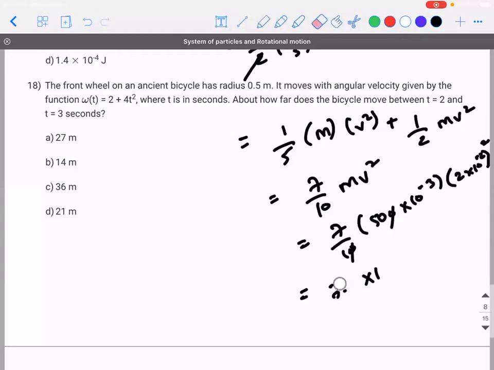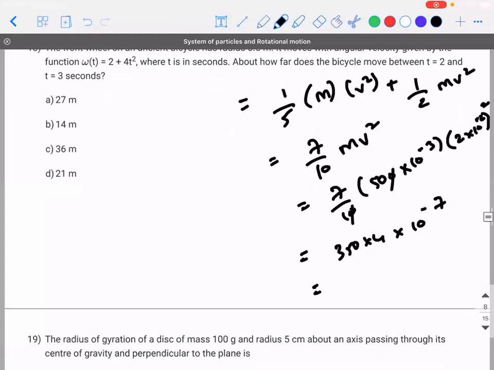Okay, sorry. So 350 into 4 into 10 power minus 8, minus 7. So 35 fours is how much? 140. So 140 into 10 power minus 7 or 14 into 10 power minus 2.